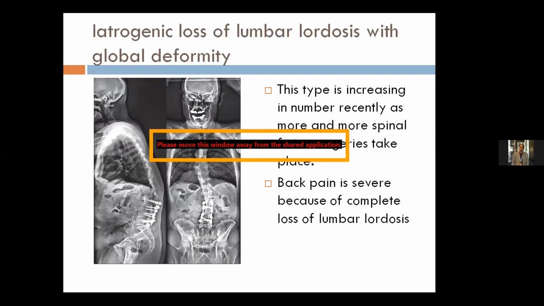One type which is increasing these days is iatrogenic loss of lumbar lordosis because of previous fusion surgeries. As more and more spinal fusion surgeries are done, this problem is increasing day by day. Back pain is severe in these iatrogenic loss of lumbar lordosis patients, and treatment is complicated as multiple surgeries have already been done.